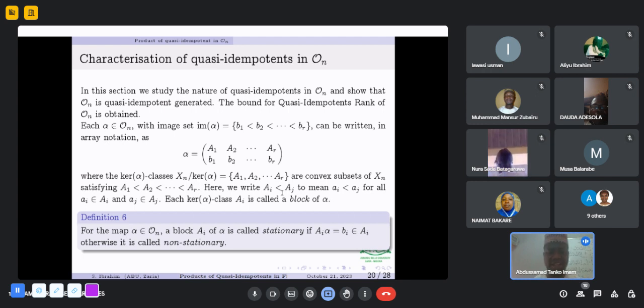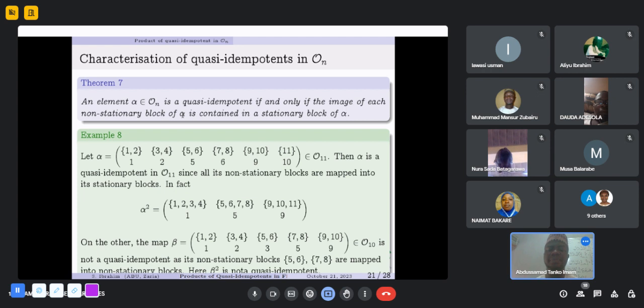Here, A_i is less than A_j means any element in A_i is less than any element in the next class A_j. Each of these kernel classes is called a block of alpha. So we now give this definition. For the map alpha in O_n, a block A_i of alpha is called stationary if it contains its image. Otherwise, it is called a non-stationary block.